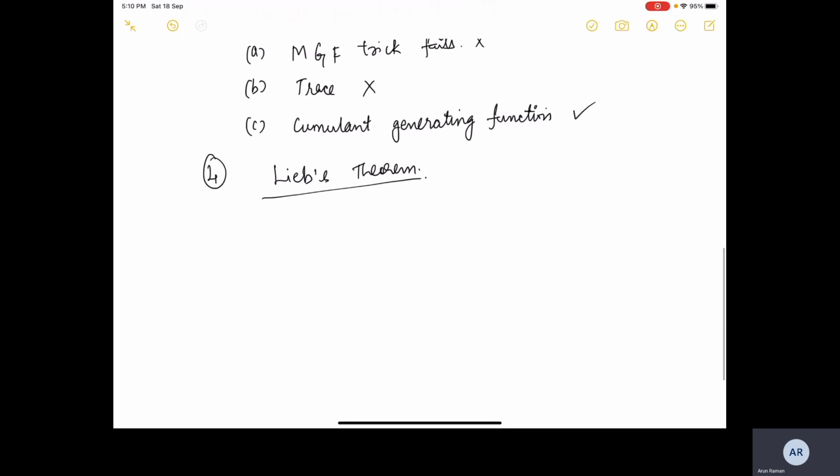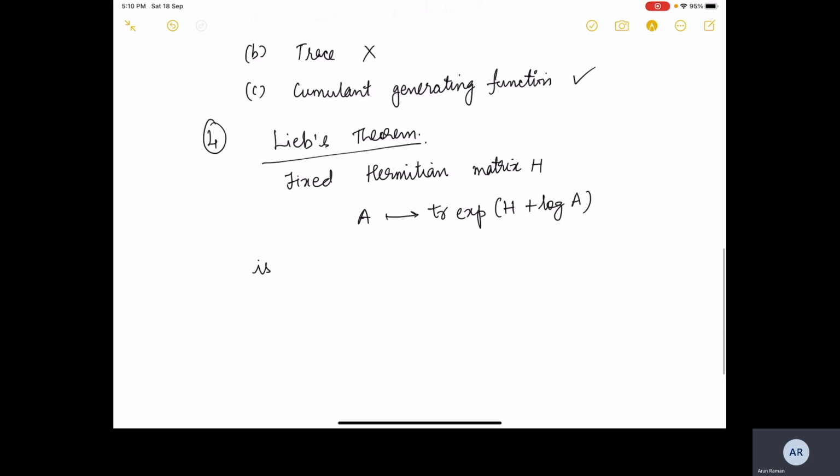Okay, so Lieb's theorem says that if we have a fixed Hermitian matrix H, then the function given by trace exponential of H plus logarithm of A is a concave map on the convex cone of positive definite matrices.